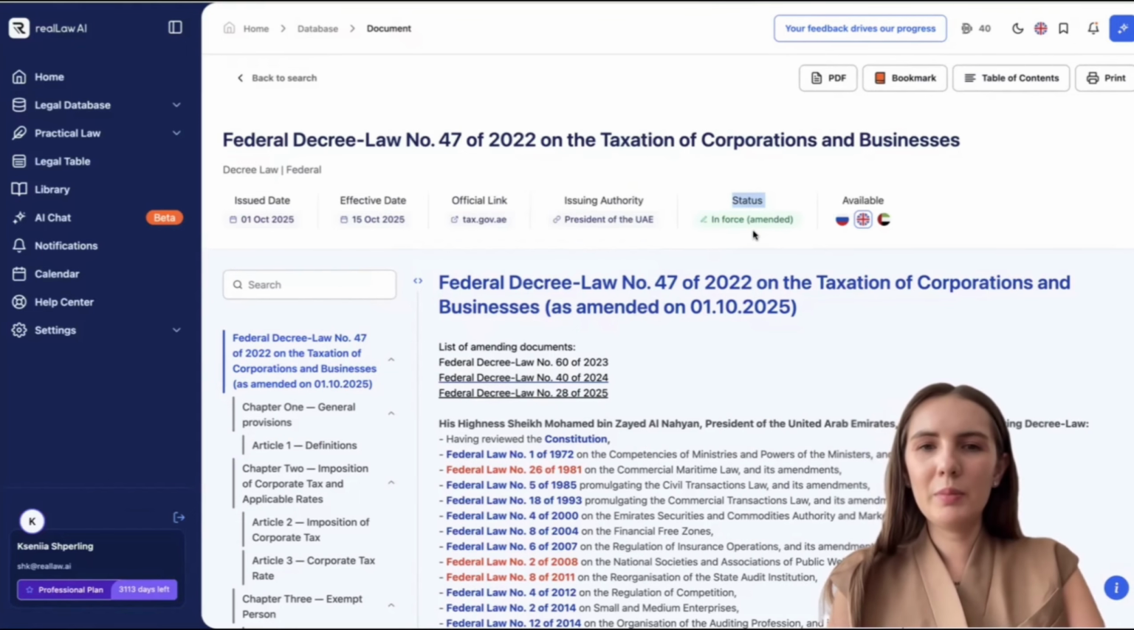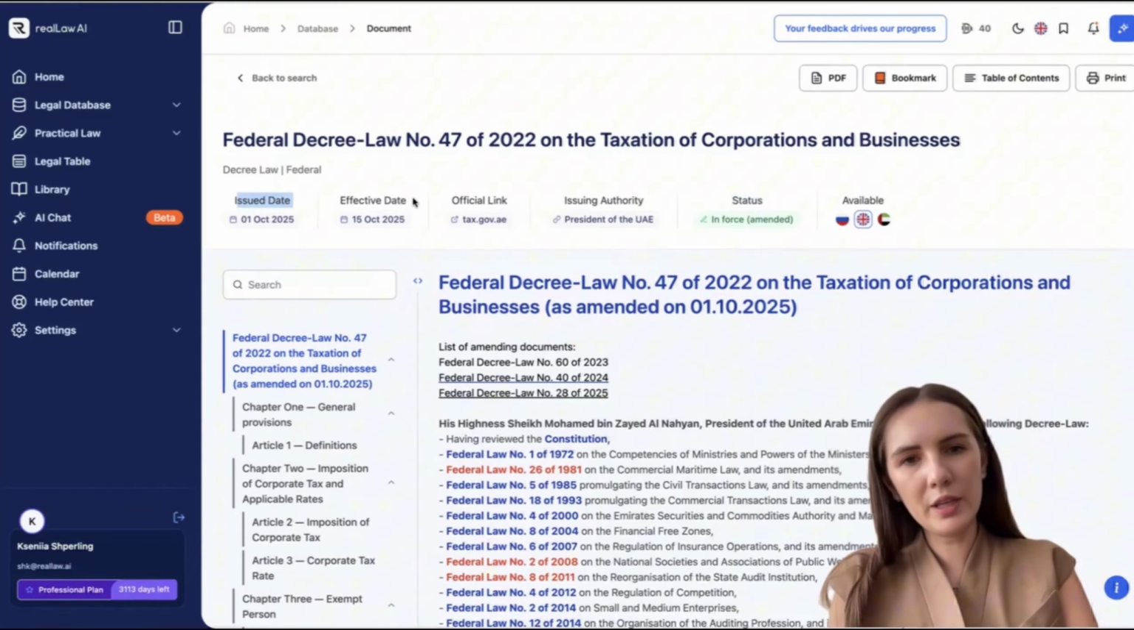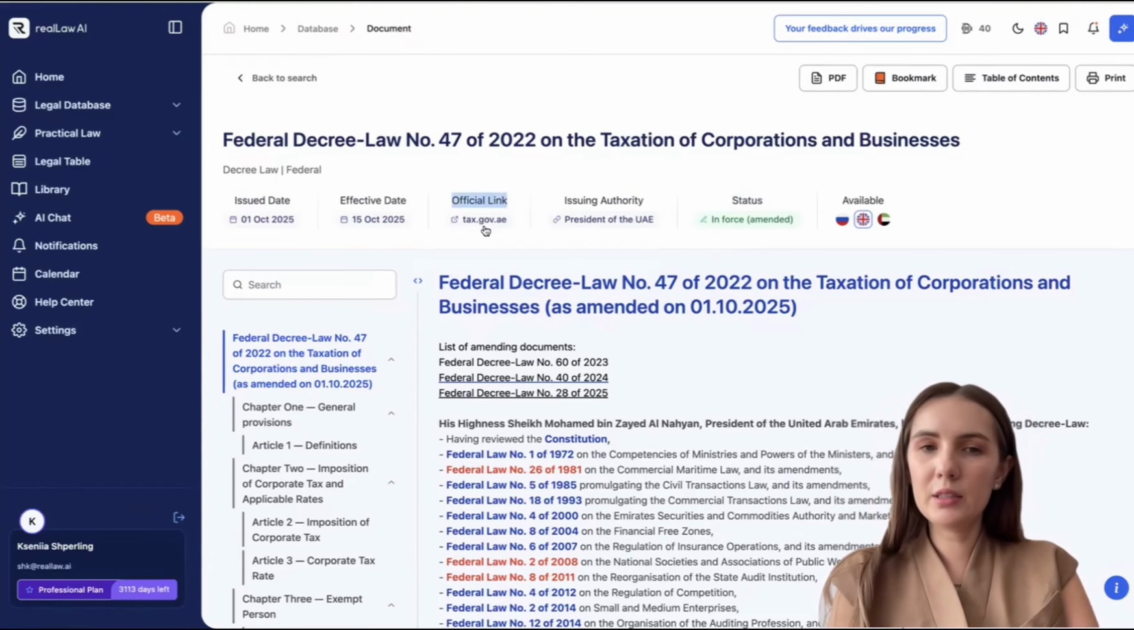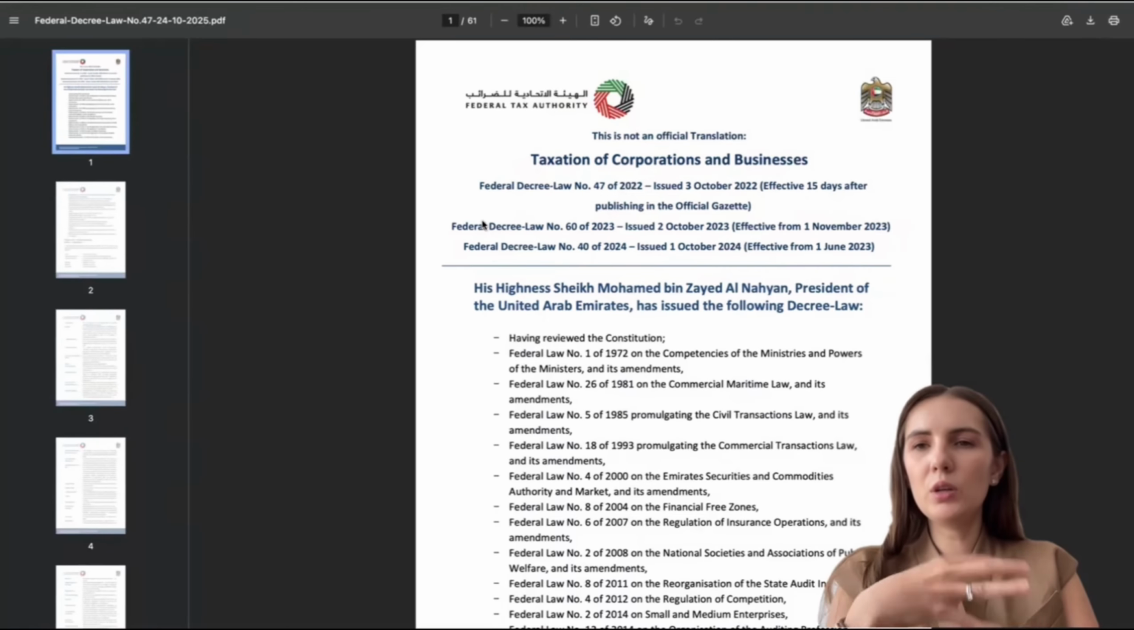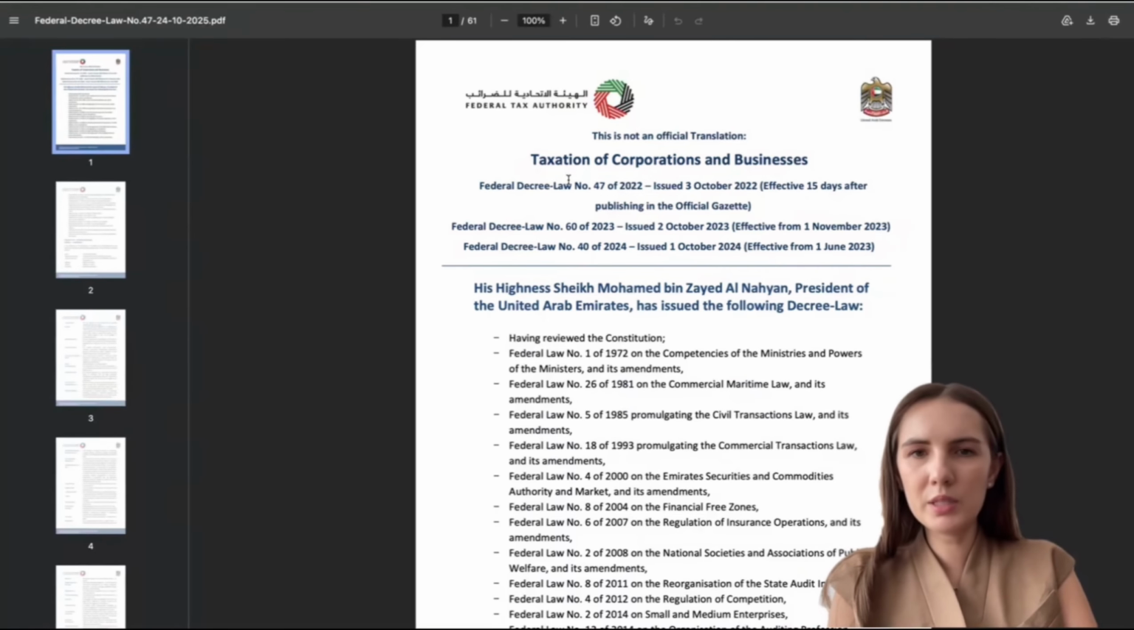Also, at the top of the screen, you'll find some useful information. For instance, the law's issue date, the effective date, and the official link, right? So by clicking this link, we'll go to the Federal Tax Authority website and see the text of the law exactly as it's printed and published on the ministry's site.